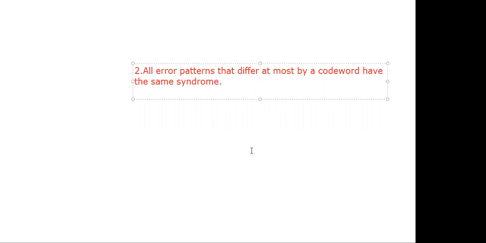All error patterns that differ at most by a code word have the same syndrome. That means you have to show that. But what is the meaning of "at most"? Error in the MSB, the most significant bit. Okay, right. Proof.